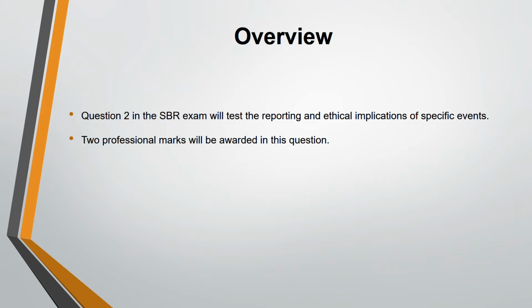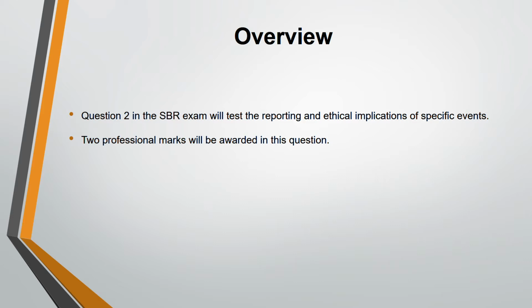So first you have to correct it according to IAS 16. Number 2, there is an ethical implication also from this. So if you have answered the reporting implication first, when you come to the ethics question, now you know this was the scenario, so you can specifically direct your answer to that scenario. And it's not just one scenario, there are 2 or 3 scenarios that will be given, which will give you the marks.